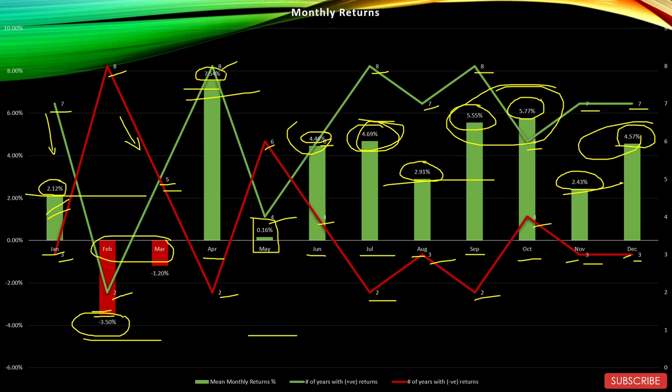Let's see the key takeaways. First is the cheaper months. So February and March, clearly the 2 months with negative average. February and March are the cheaper months. May too can be included in the same category because of the flat returns in that month. Costlier months are April, July, September, and October. So April with 7.54, July with 4.69, September and October with 5.55 and 5.77% respectively.